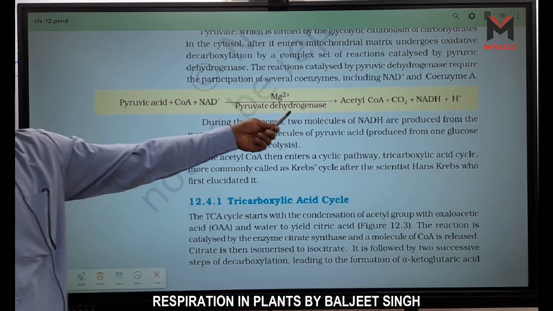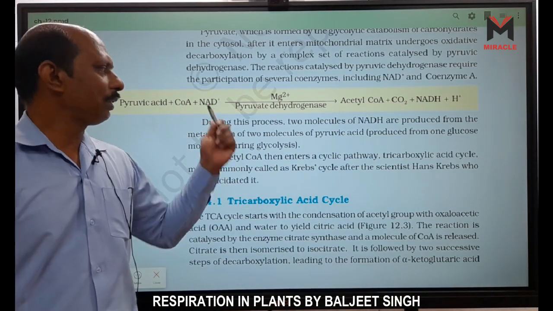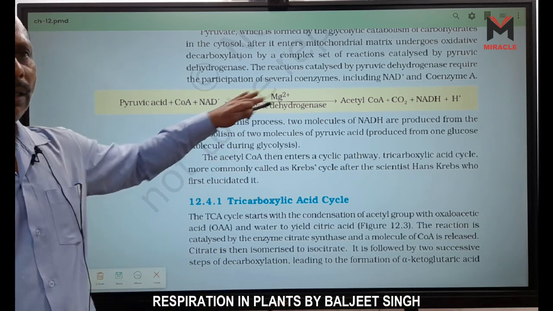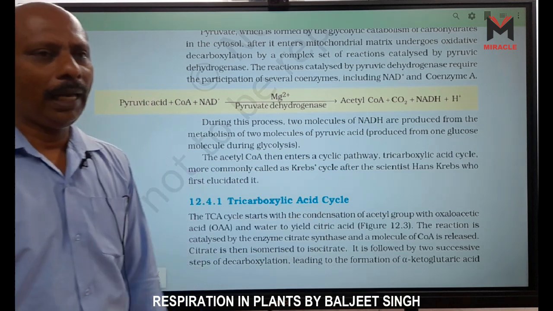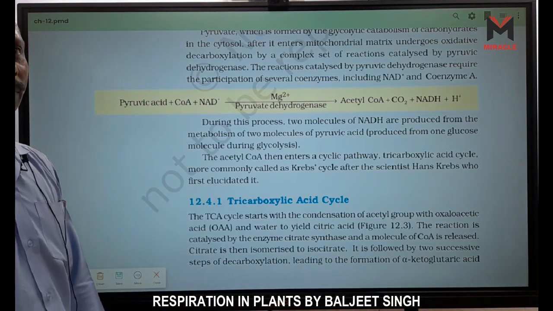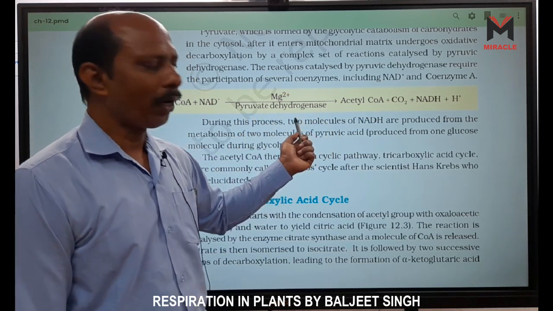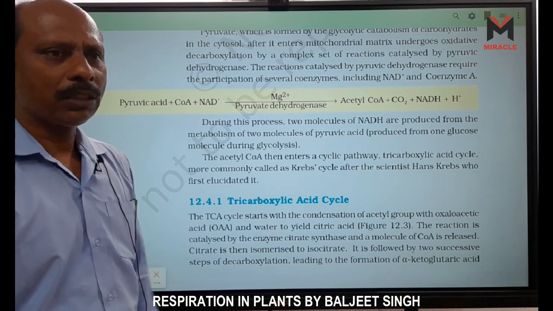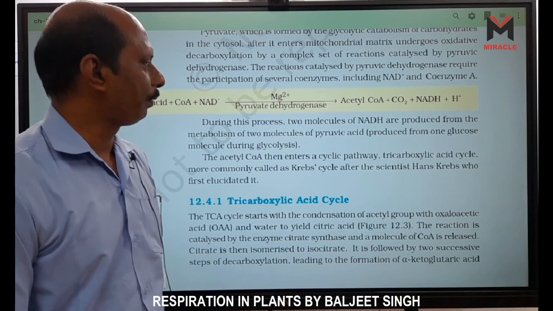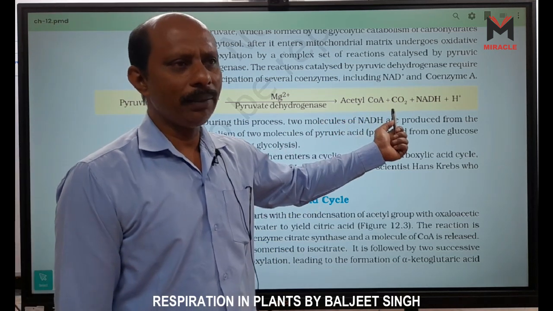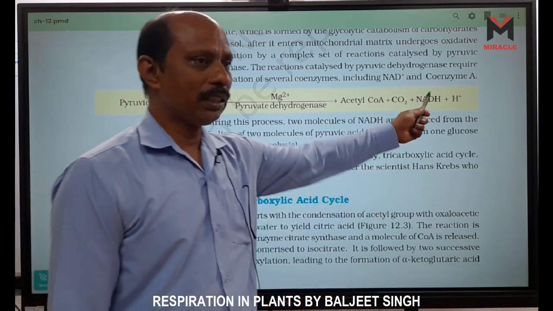Now, what reaction is given here? Pyruvic acid plus coenzyme A plus NAD+ in the presence of Mg2+, right? Mg means what? Magnesium or manganese? Magnesium. Now, pyruvate dehydrogenase. Why is it called dehydrogenase? Because pyruvic acid releases hydrogen. So we call it dehydrogenase. D means releasing. What forms? Acetyl-CoA enzyme plus CO2 plus NADH2. So another NADH is formed here.